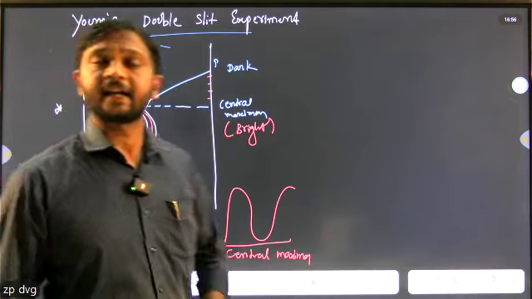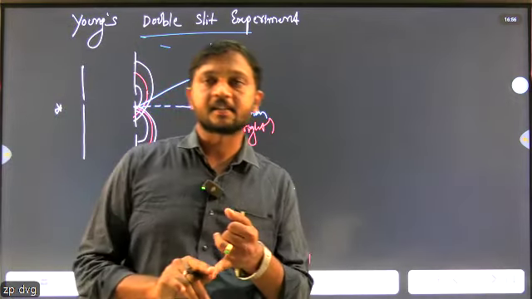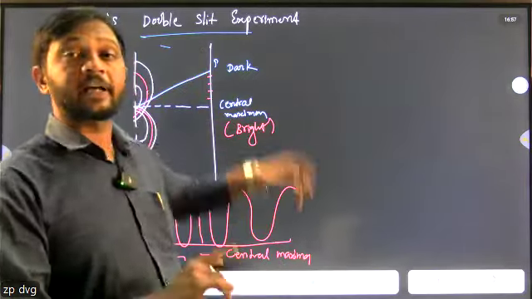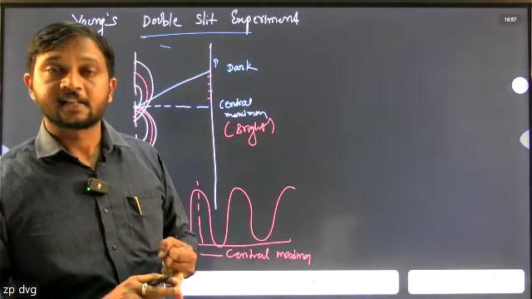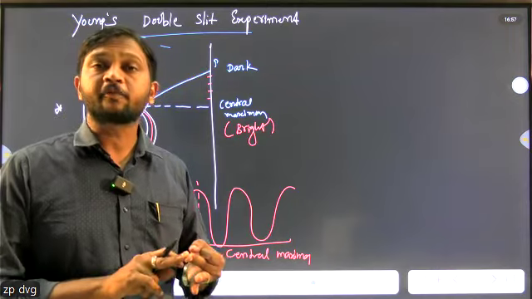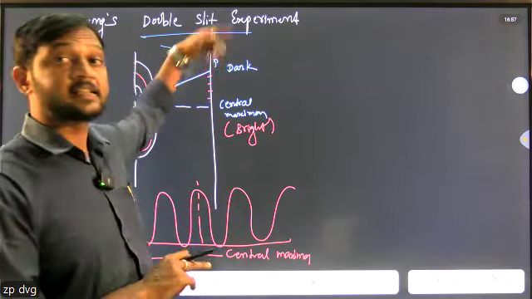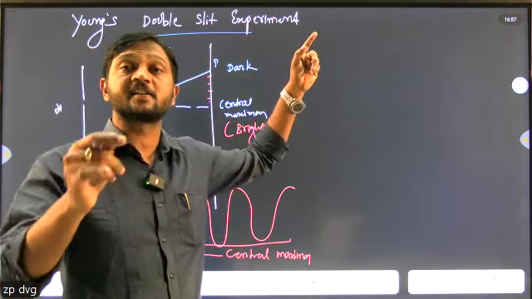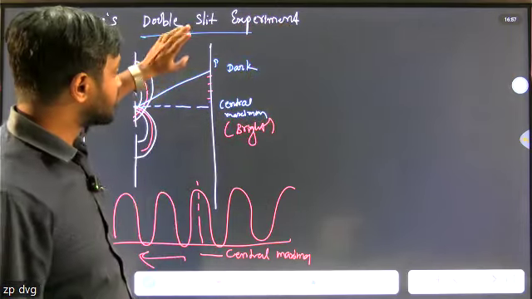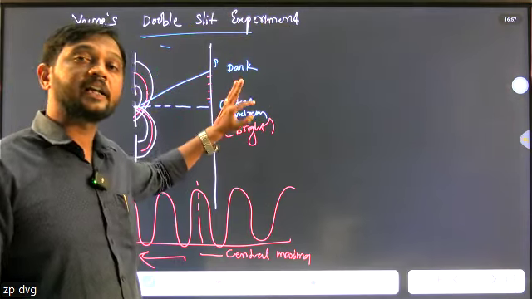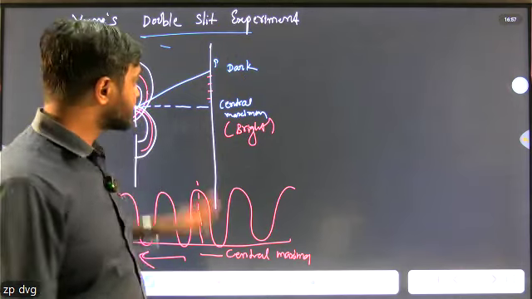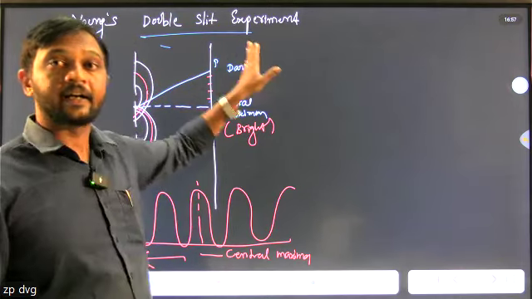What are the characteristics of Young's double slit experiment? First one, alternate dark and bright fringes are observed. Second, the intensity of the bright fringes is constant. Third, intensity of dark fringes is 0, and the distance between alternate dark and bright fringes is the same. So this is Young's double slit experiment.